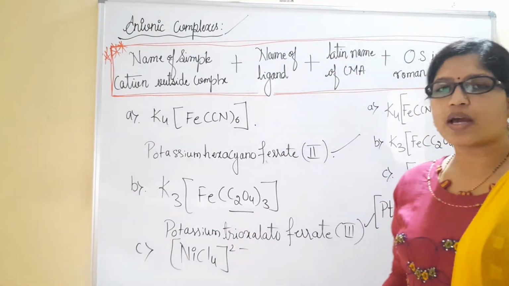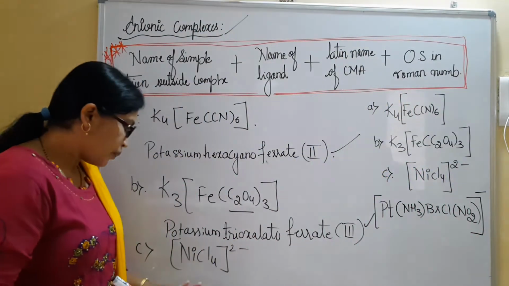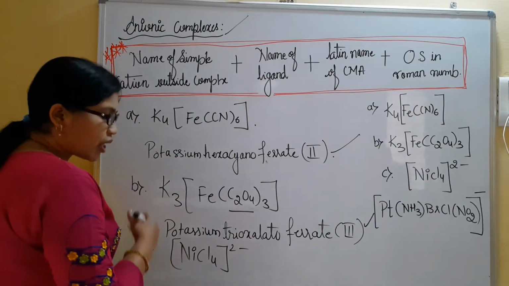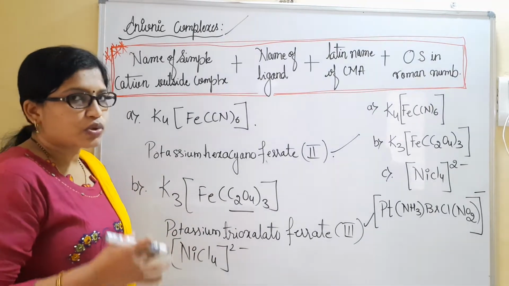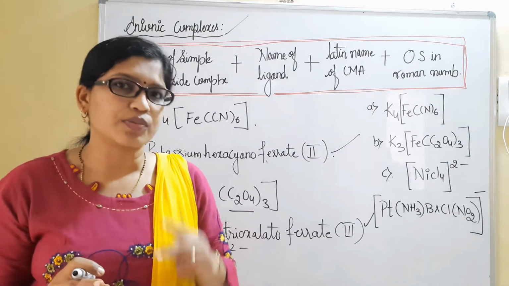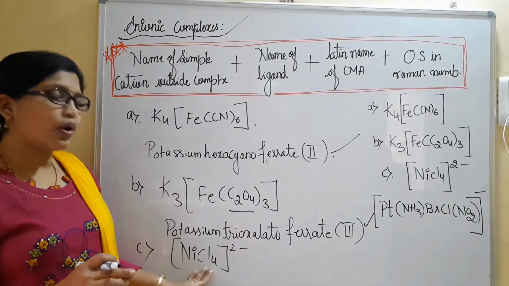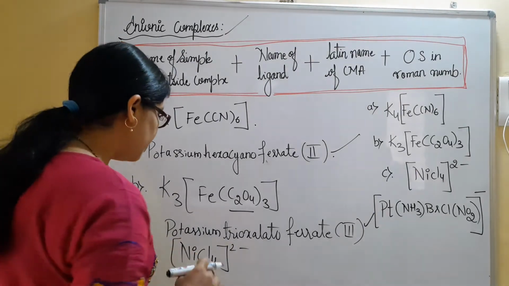There may be an absence of counter ions, but still we will be given the complexes. When the counter ion is not present, we directly name the ligands in alphabetical order if more than 2 types of ligands are present. But here only one type of ligand, chloride, is present. Let us name that one.